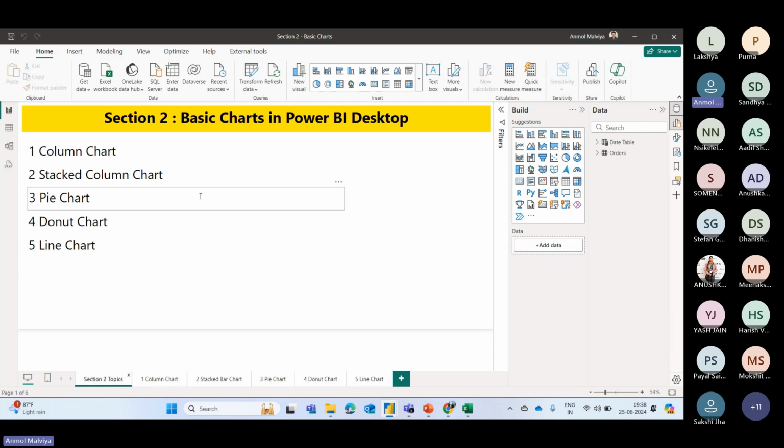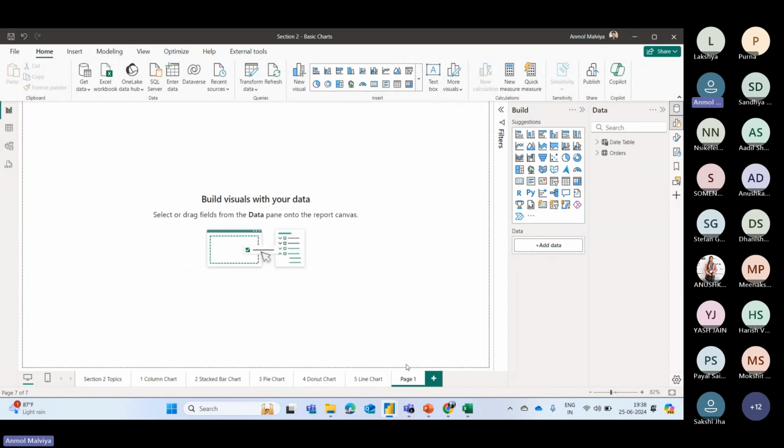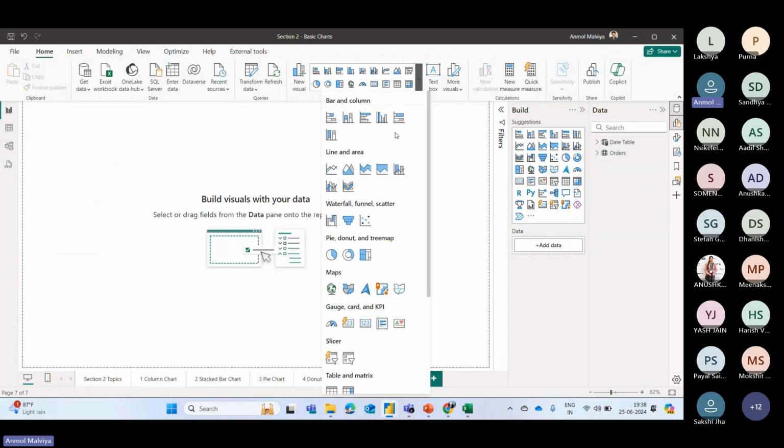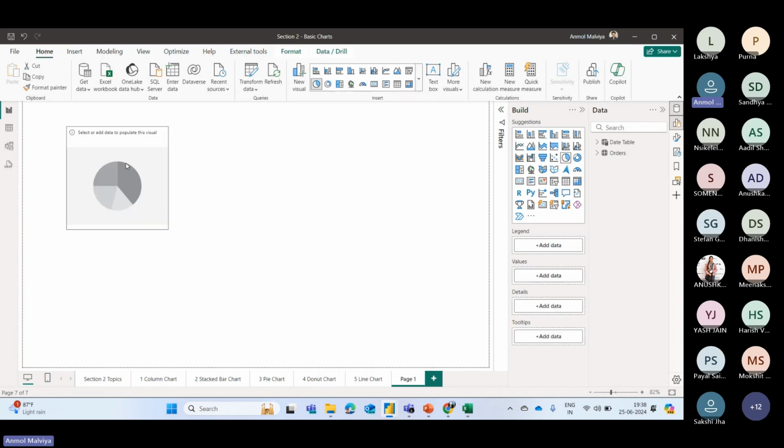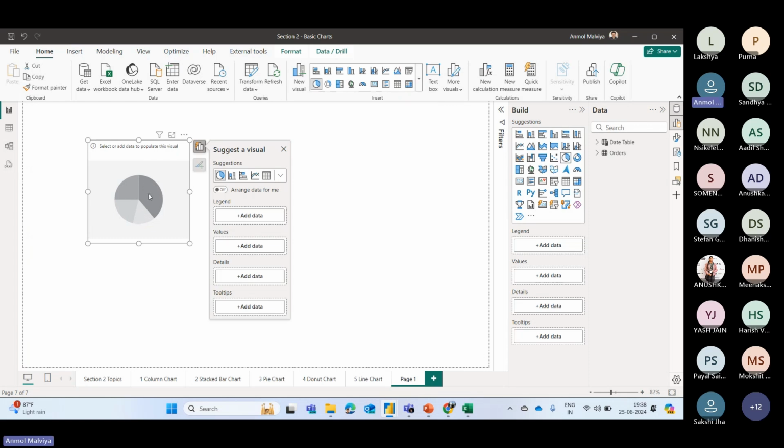So these are some common charts which we use in Power BI, generally in all the reports: column chart, stacked column chart, pie chart, donut chart, and line chart. And to simply create a visual, you can select it from this pane. You can select whichever visuals you want to create. Let's say I want to create a pie chart. So I will click on it, and this will create a pie chart.